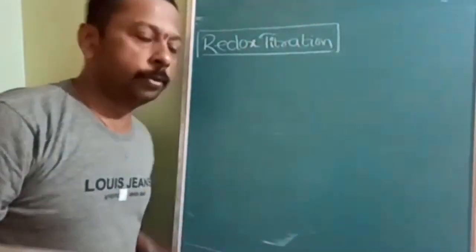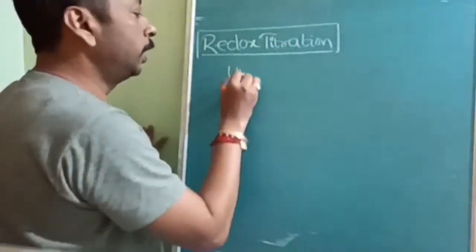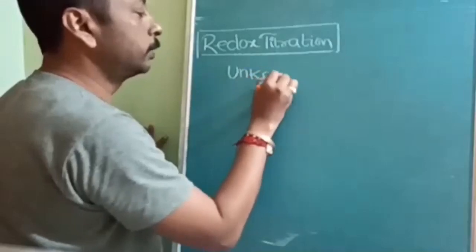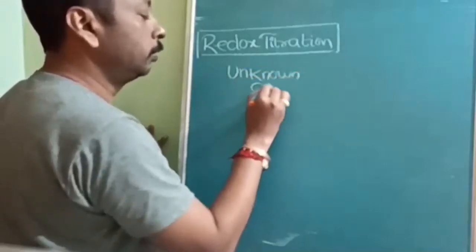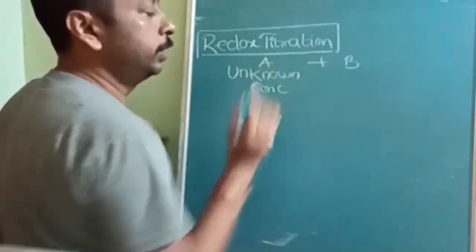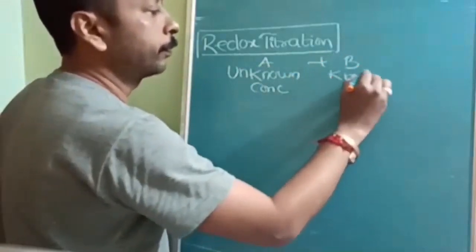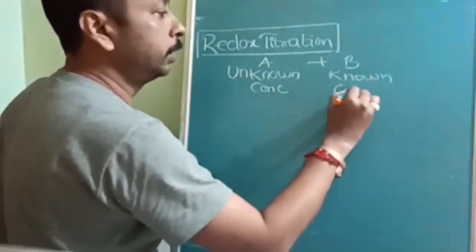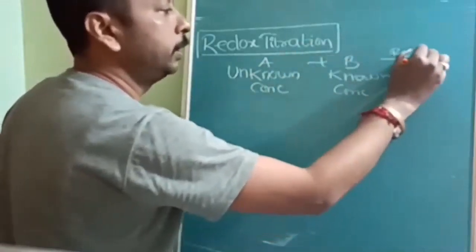Understood? So in redox titration, suppose there is a substance with an unknown concentration. The unknown concentration substance is A, and we should be using B. That B should be of known concentration, and they should be able to react with each other.